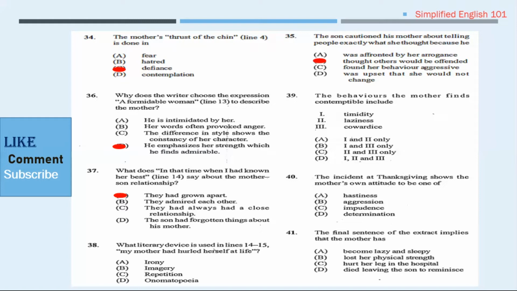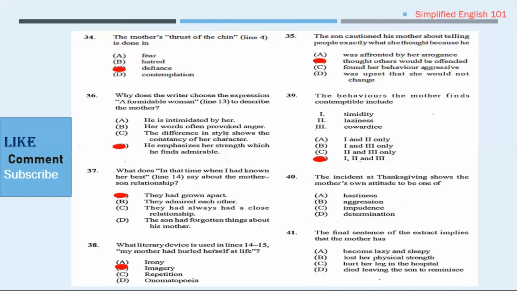The literary device best used would be imagery. Let's move on to number 39. The behavior the mother finds contemptible include timidity, laziness, and cowardice. We would say that the answer for this would be 1, 2, and 3 of them. She finds all of them something that she dislikes.